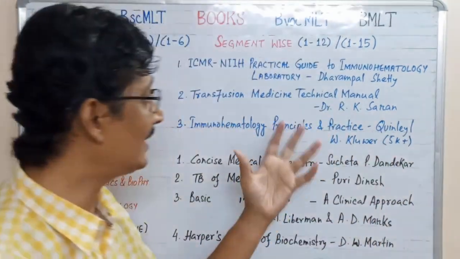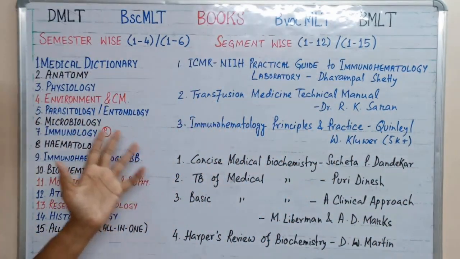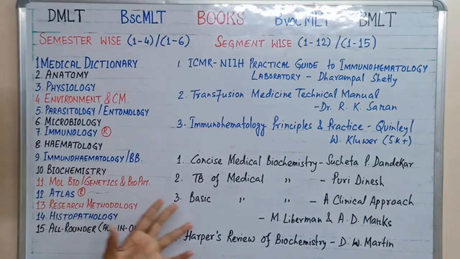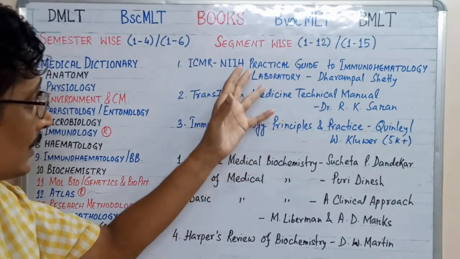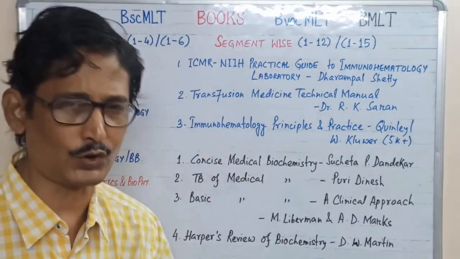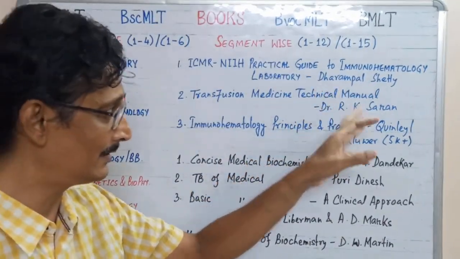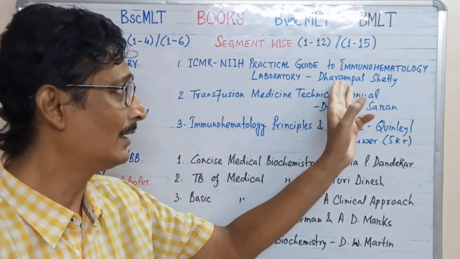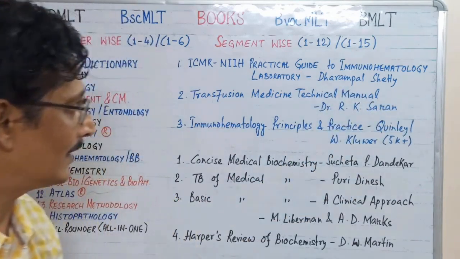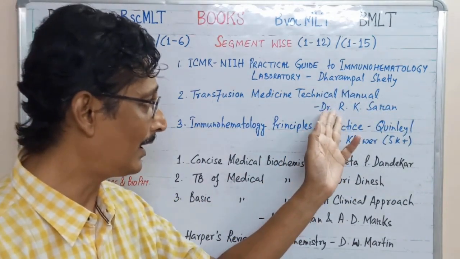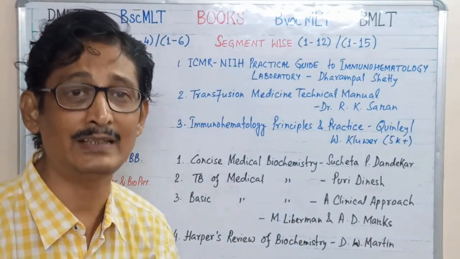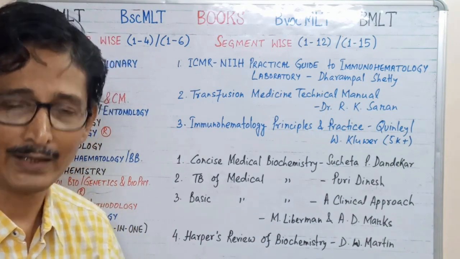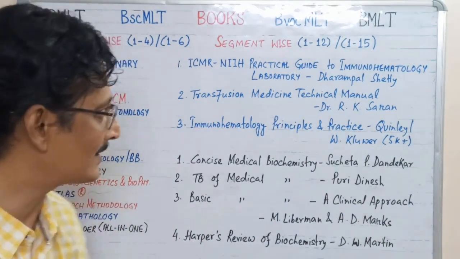So in this segment, immunohematology and blood banking, written in the blue ink, the first 2 books are the most authentic books. These authors, Dharampal Shetty sir and Dr. R.K. Saran sir, are the stalwarts of the Indian immunohematological, that is the blood banking system.